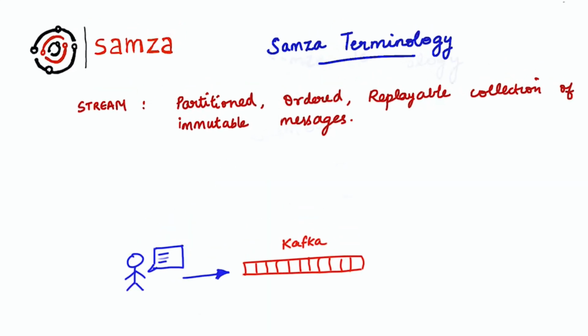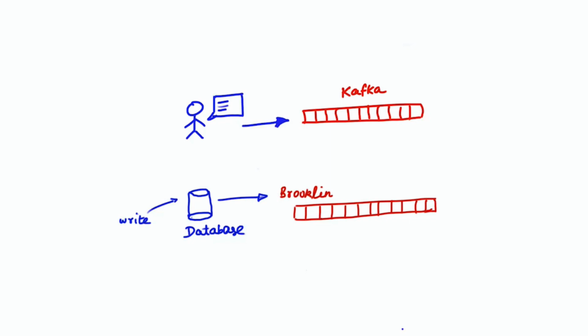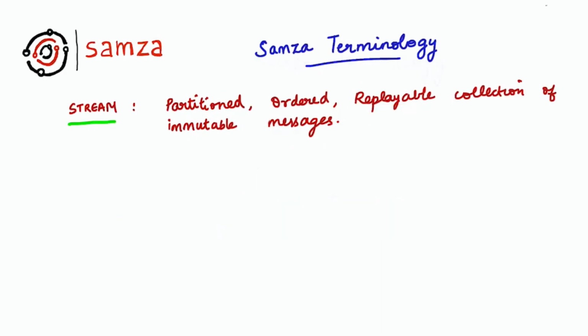One example of a message could be a page view tracking event on Kafka. A user logs into his account, views a page, and that generates a tracking event which lands on Kafka. Another example of a stream could be a sequence of updates to a database. At LinkedIn, we have a system called Brooklyn that lets you model a sequence of updates to a database as its own stream. Now, getting to a more formal definition, we'll see that a stream is a partitioned, ordered, replayable